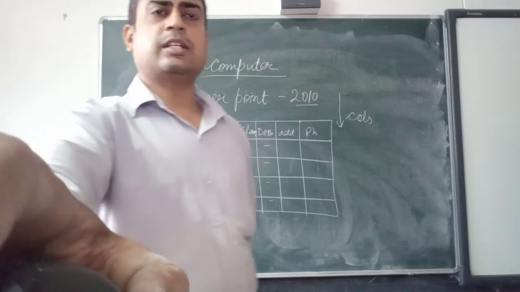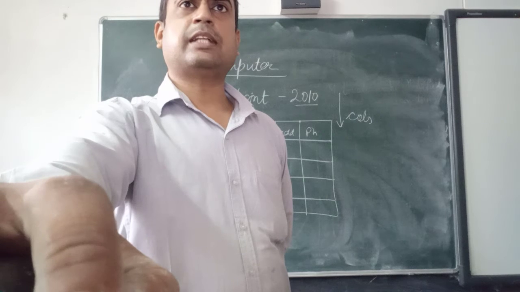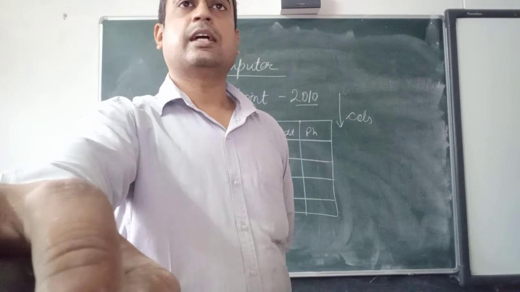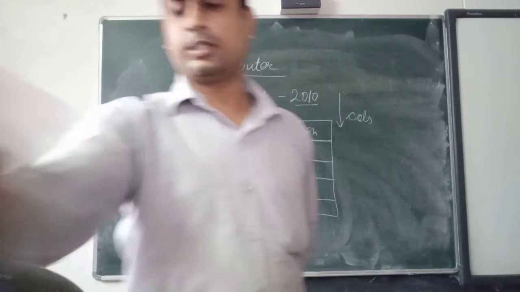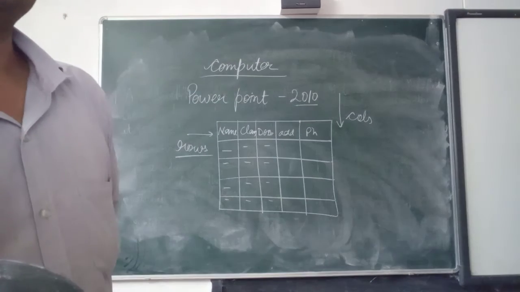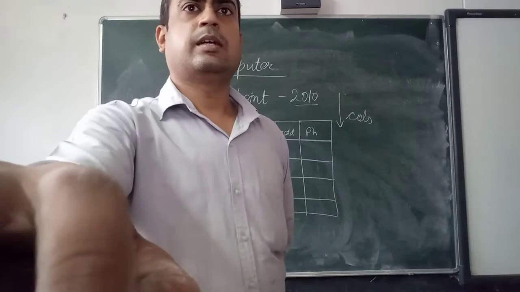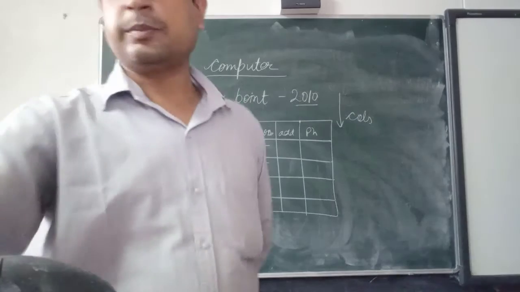Now one more small technique I am telling you. When you select this, you will get a straight line, and with the help of the arrow key also you can move this. But when it is a dotted line, it will not move.